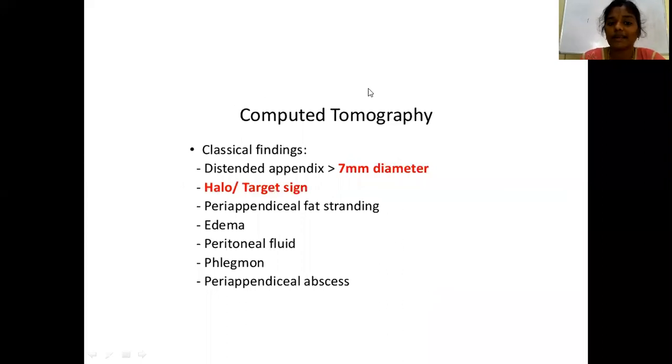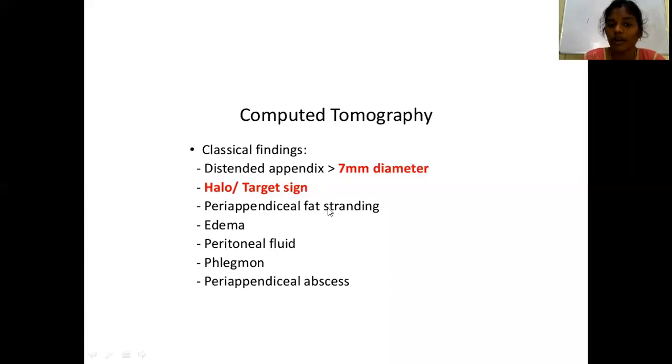Next imaging modality is CT. Here also the classical findings: you will see the diameter will be more than 7 mm. It will show a halo or target sign and periappendiceal fat stranding, indicating inflammation, edema, fluid, mass, abscess. All of this you can also see in case of CT.